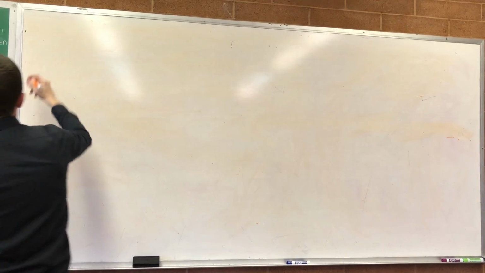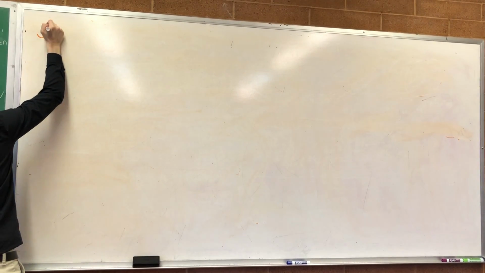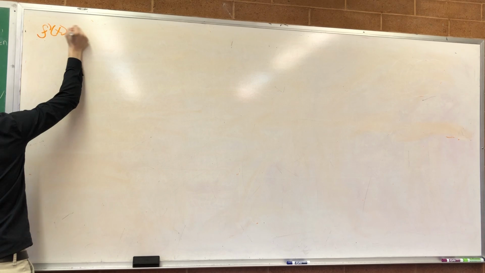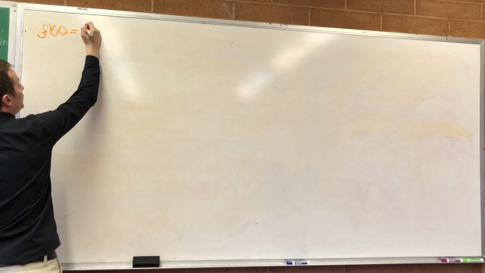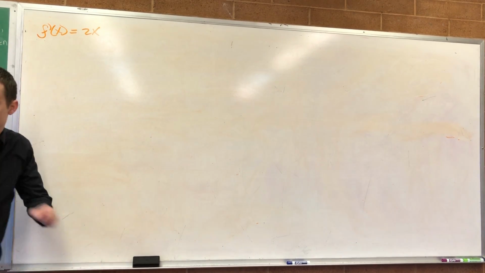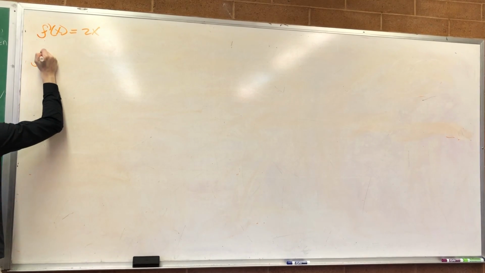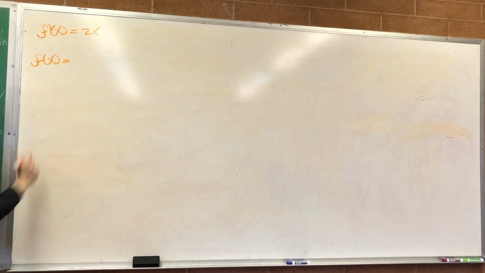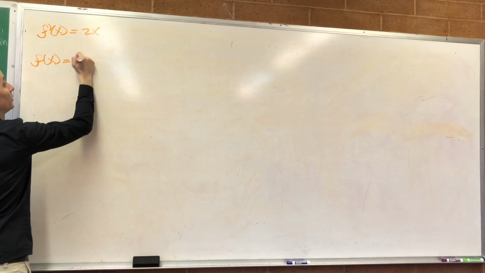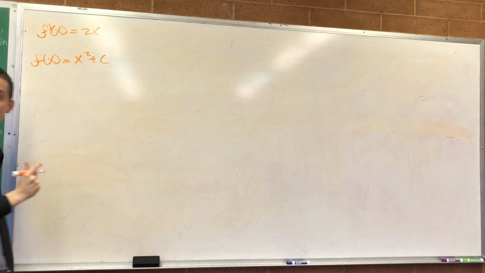I tell you f prime of x is equal to 2x. What is the function f of x that gives me that as a derivative? X squared plus a constant. X squared, but x squared plus any constant you could possibly think of.